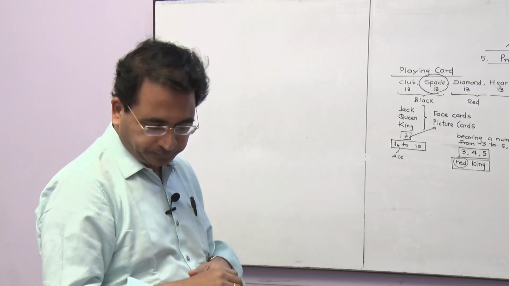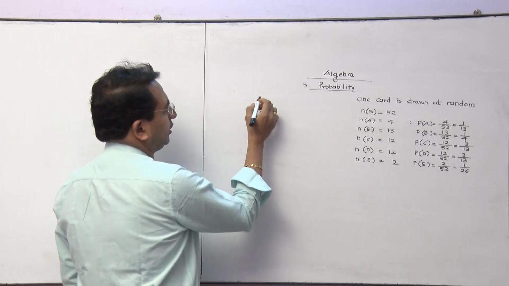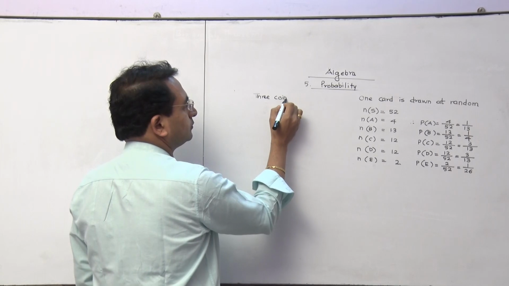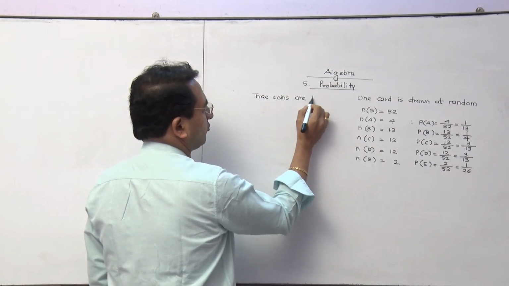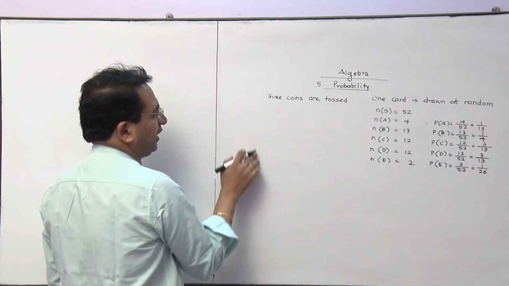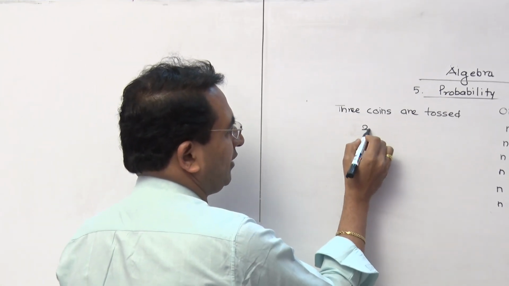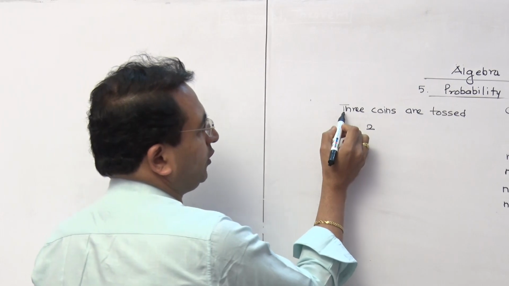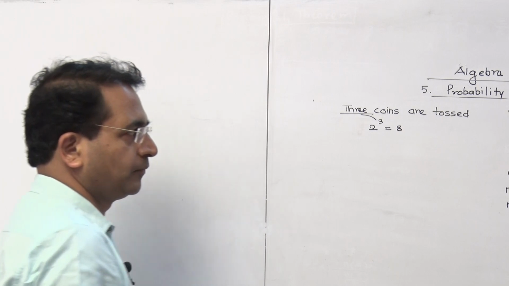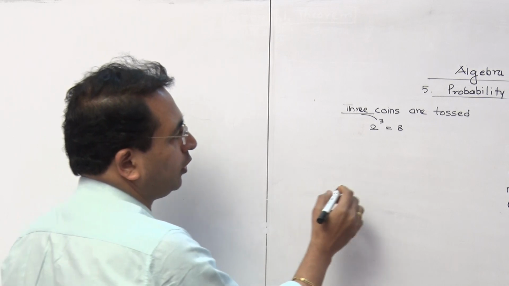Is it clear to you? One part which I have not explained by mistake is about 3 coins being tossed. Many students have confusion regarding writing a sample space. As I told you, when 1 coin is tossed, you have 2 observations. Now you are throwing 3 coins, so that will be the power of 2. So the answer is 8. Definitely there are 8 observations which we have to manage. Now how to go about this?